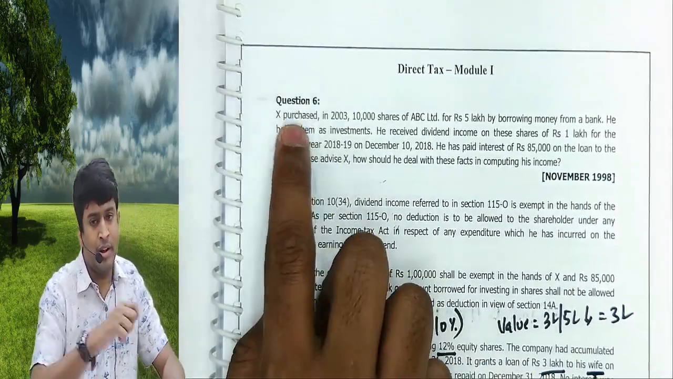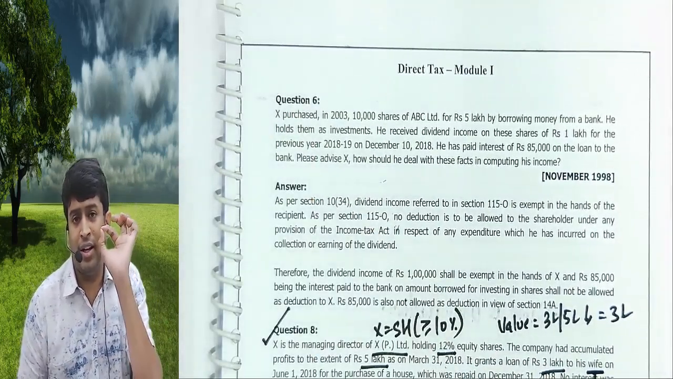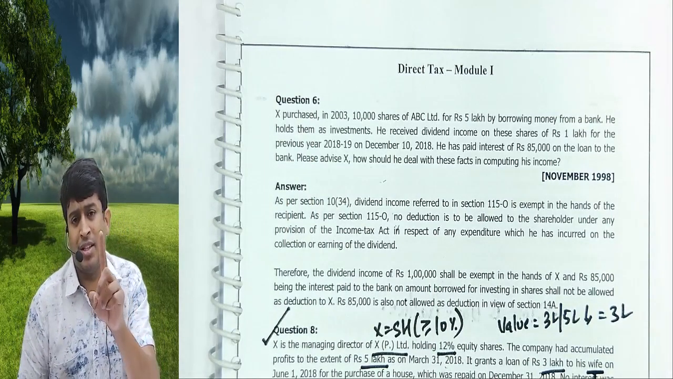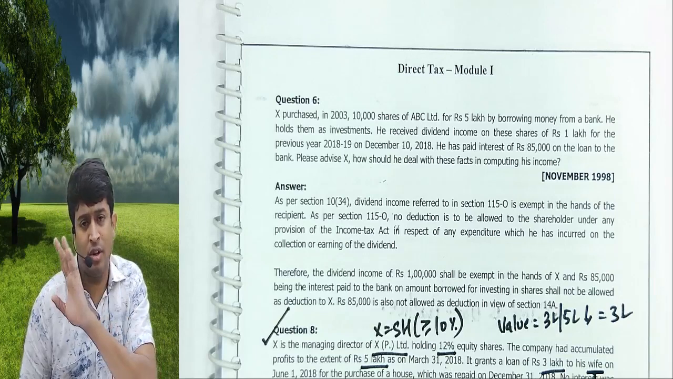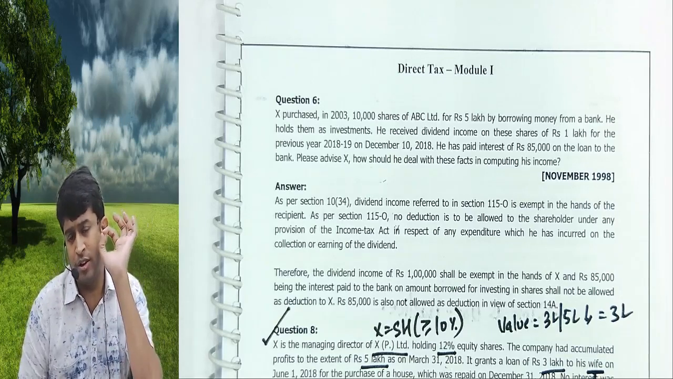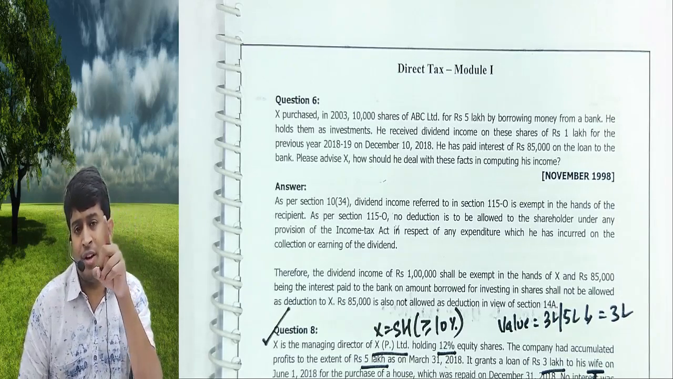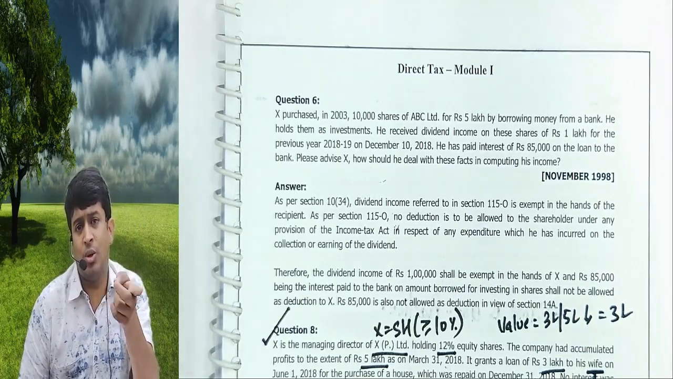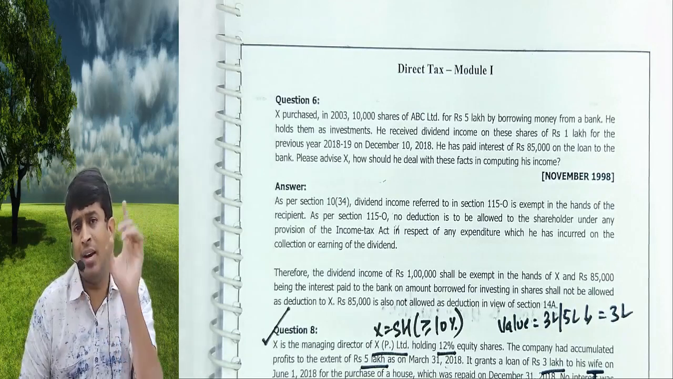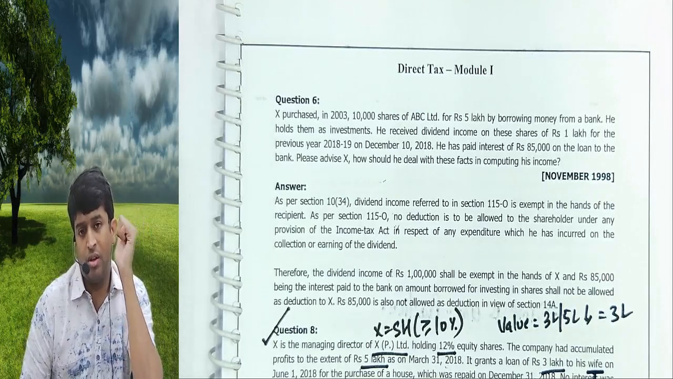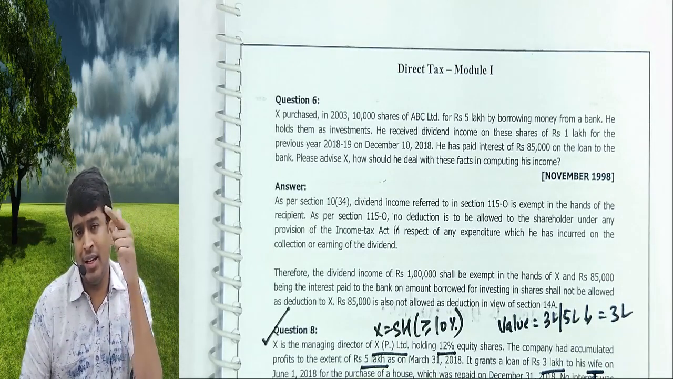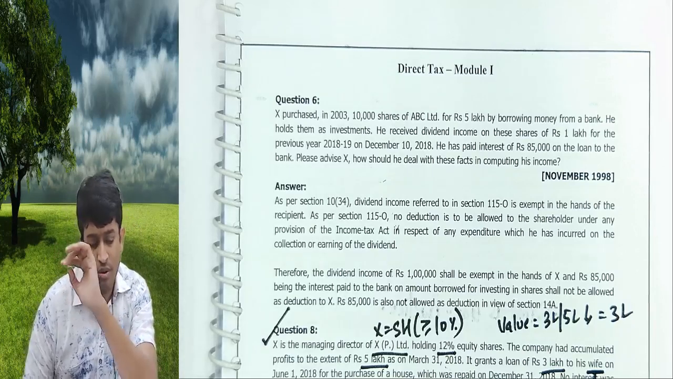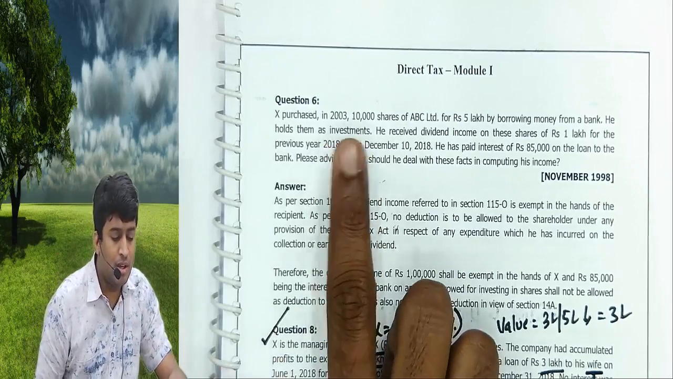Question number 6, remember always dividend income up to 10 lakhs is exempt. Any expenses incurred to earn exempt income are not allowed. Remember this rule forever. The government says when we are not taxing you on the income, expenses incurred to earn the exempt income also will not be allowed. That is what is given in question number 6.